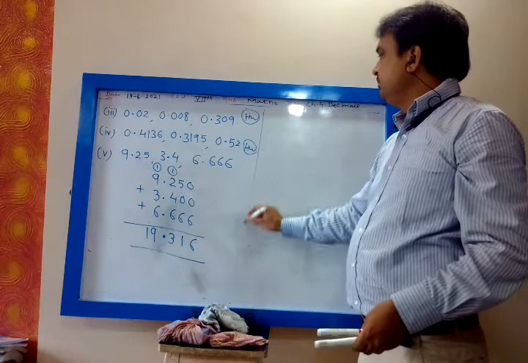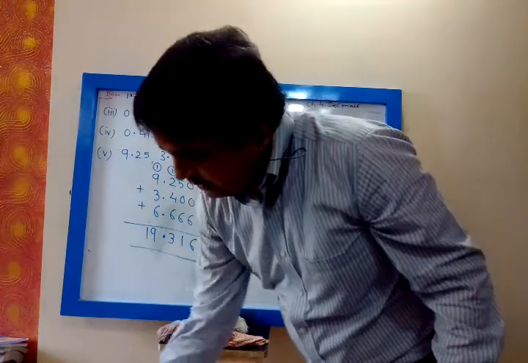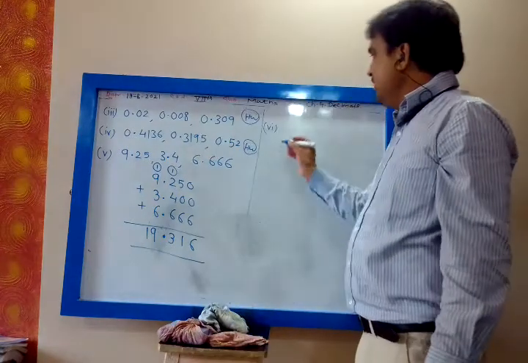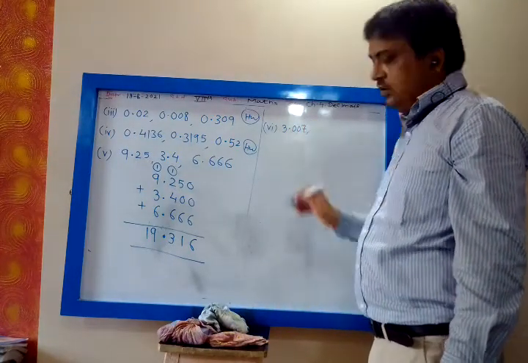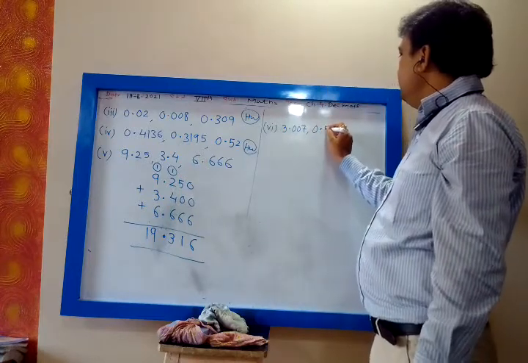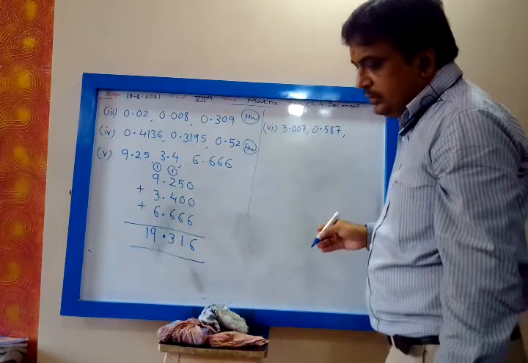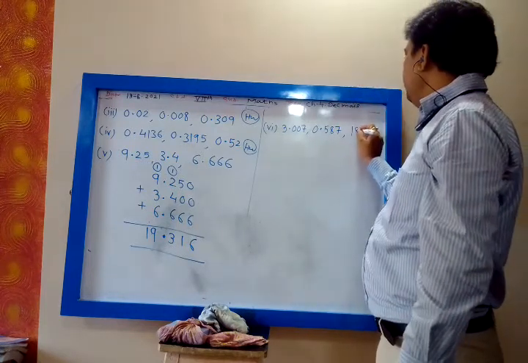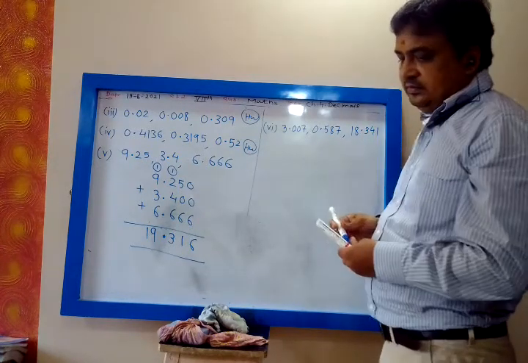Then the sixth one: 3.007, 0.587, 18.341. What do you want?